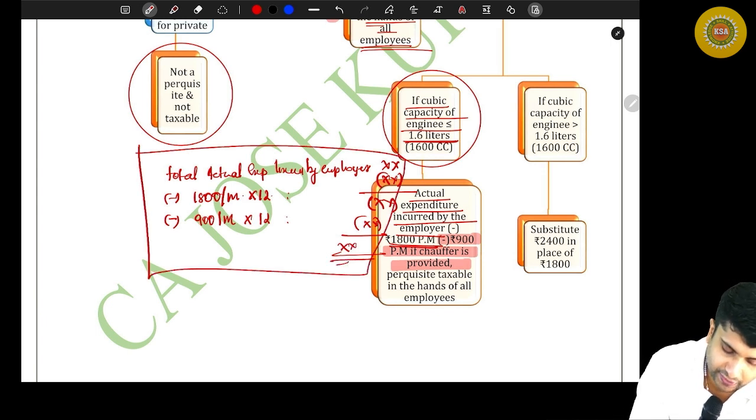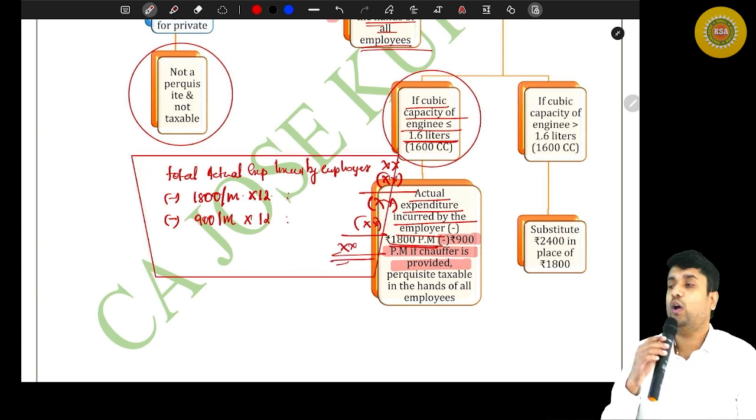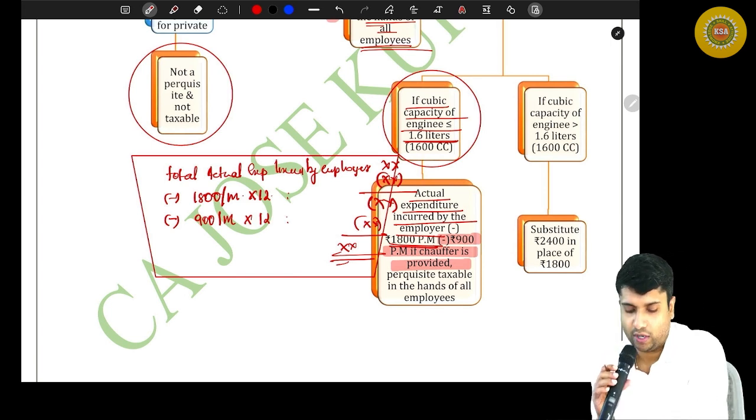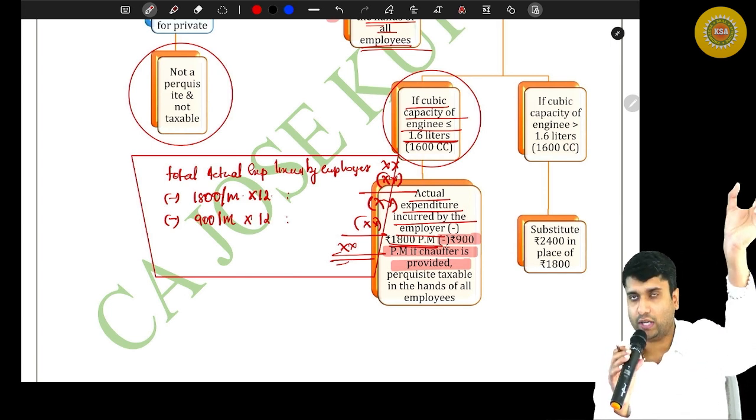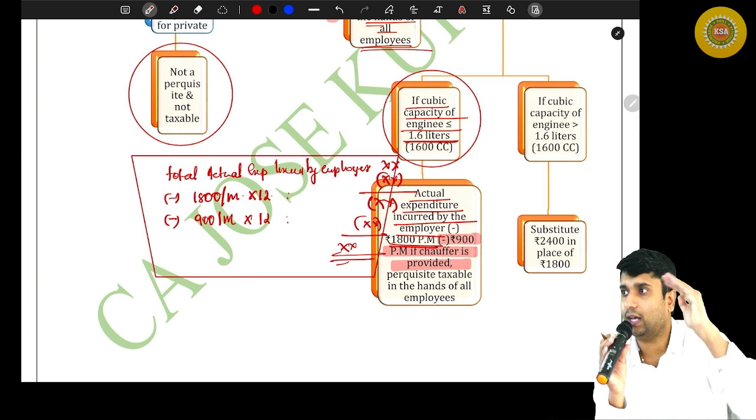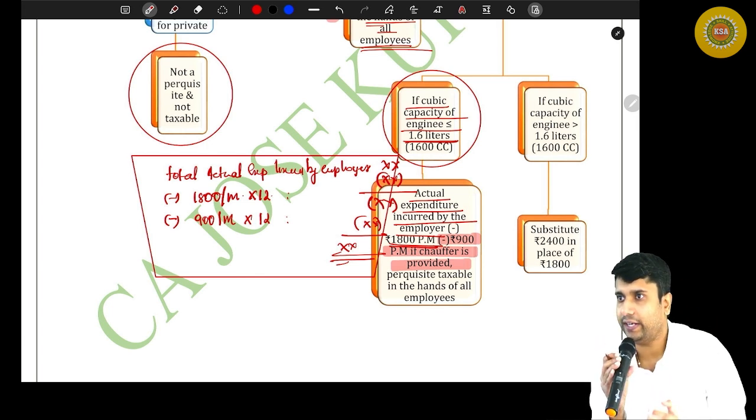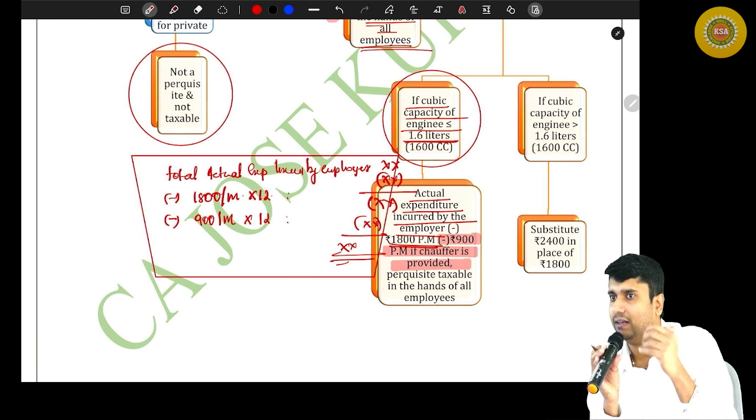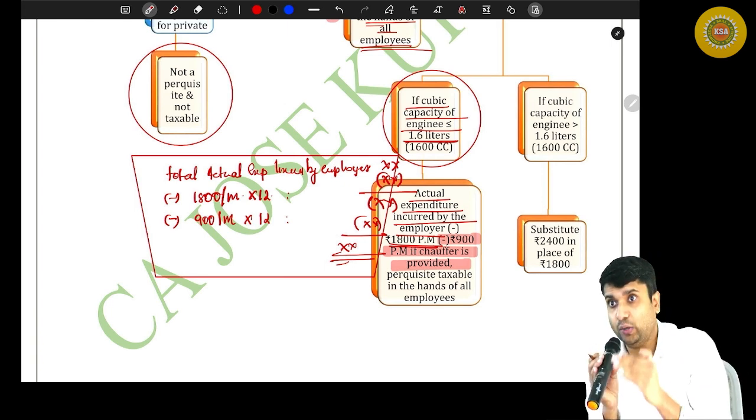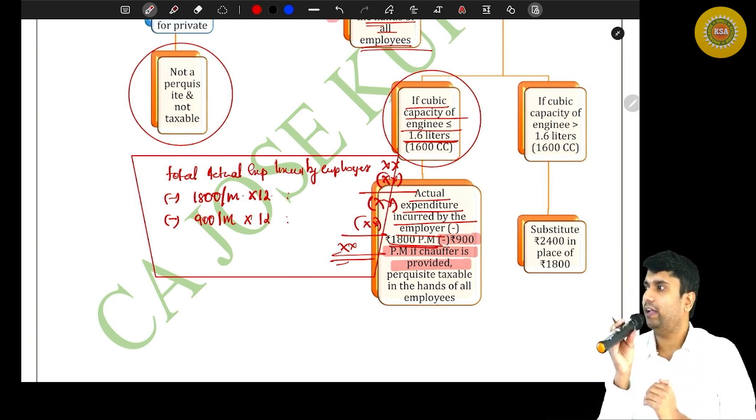Are you all with me? So what the department says is, you note down the actual expenditure, then you deduct 1,800 per month. If a driver is also provided, then deduct 900 per month. Then the value remaining shall be the taxable value of perquisite.